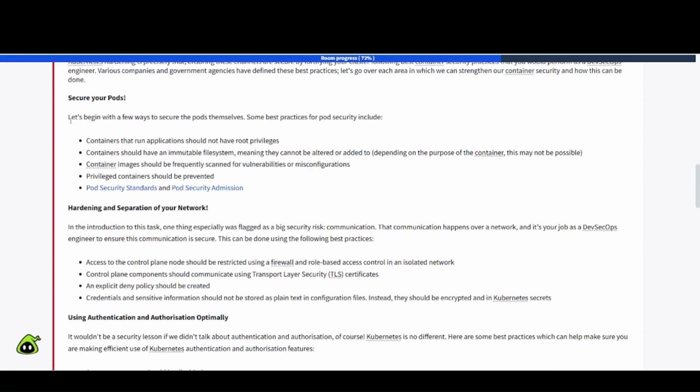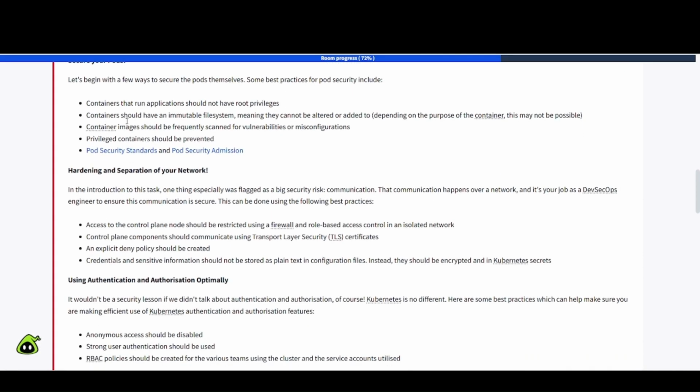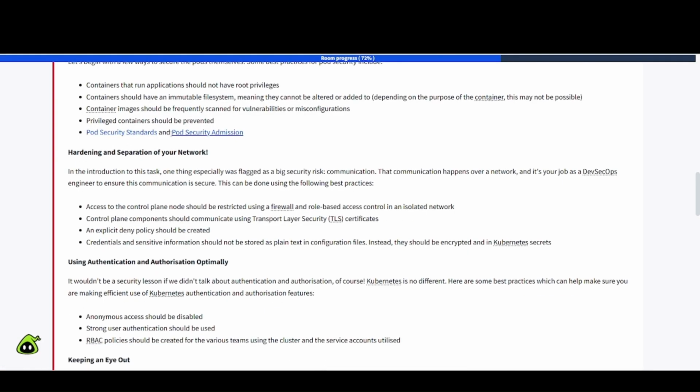So we have secure pods. Let's begin with a few ways to secure pods themselves. Some best practices for pod security include the following. Containers that run applications should not have root privileges. Containers should have an immutable file system, meaning they cannot be altered or added to depending on the purpose of the container. This may not be possible. Container images should be frequently scanned for vulnerabilities and misconfigurations. Privileged containers should be prevented. Pod security standards and pod security admission, so be sure to check those two out.